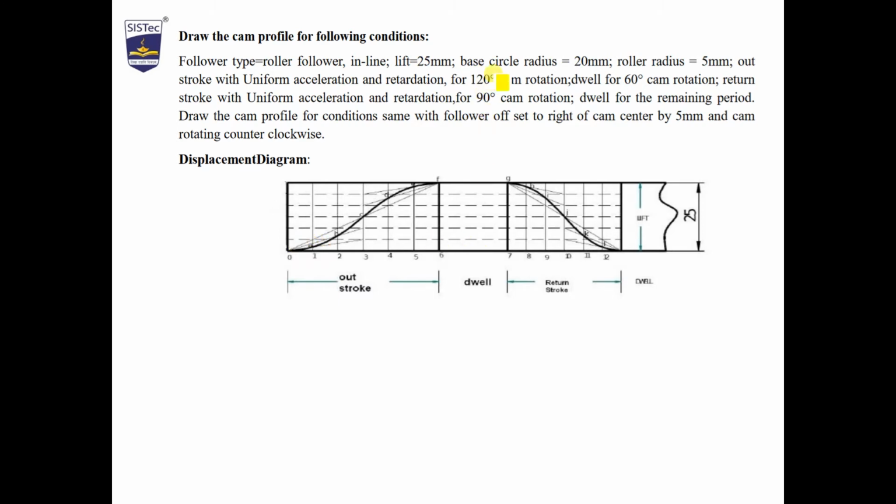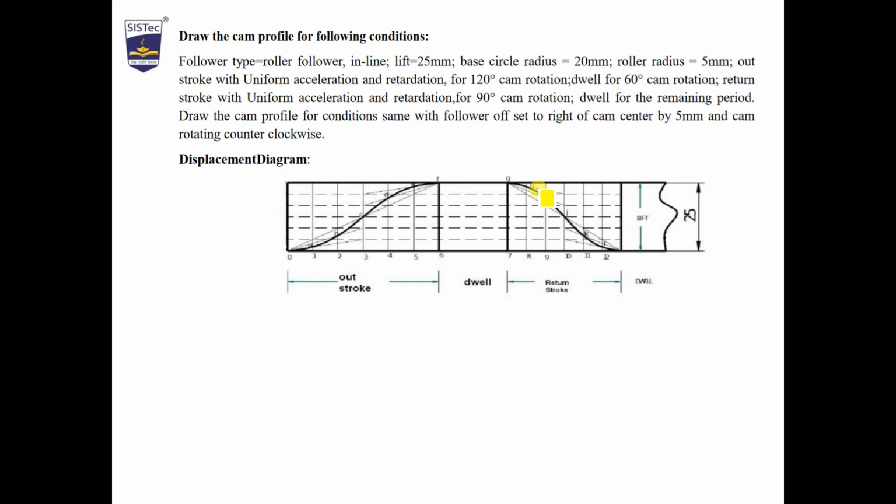How much is 120 degree? It is 4 centimeter. Draw a 4 centimeter line. This is 60 degree, so divided by 30 will give you 2 centimeter. Draw a 2 centimeter line. 90 degree divided by 30 will give you 3 centimeter. Draw this 3 centimeter line. Rest you can draw of your own choice, or you can take 90 degree divided by 30, which will give you 3 centimeter. So we have taken 4 centimeter, 2 centimeter, 3 centimeter and 3 centimeter.